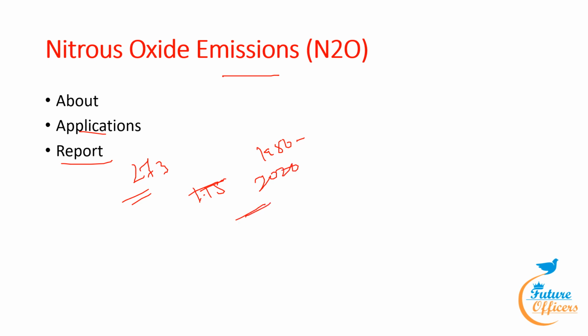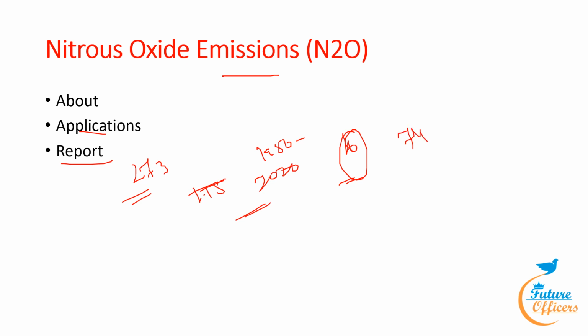The top 10 emitters of this are China, India, the US, Brazil, Russia, Pakistan, Australia, Indonesia, Turkey, and Canada. The biggest human sources of N2O are agriculture, industry, and the burning of forest or agricultural waste.